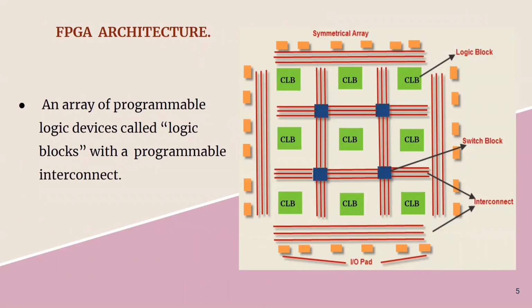Now let's see the architecture of an FPGA. As we can see, an FPGA consists of thousands of configurable logic blocks which are embedded in programmable interconnects. These programmable interconnects actually help in reprogramming. In this figure, the CLBs represent the configurable logic blocks, and those red lines denote the programmable interconnects. A logic block contains multiplexers, D flip-flops, and lookup tables. The lookup table implements the combinational logic functions, and the multiplexers are used for the selection logic. And thus, the D flip-flop is the one which stores the output of the lookup tables.